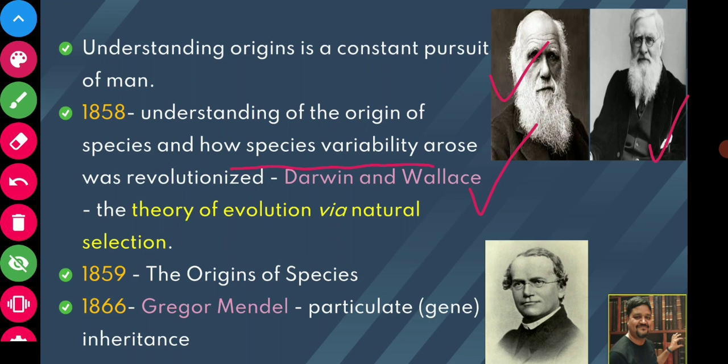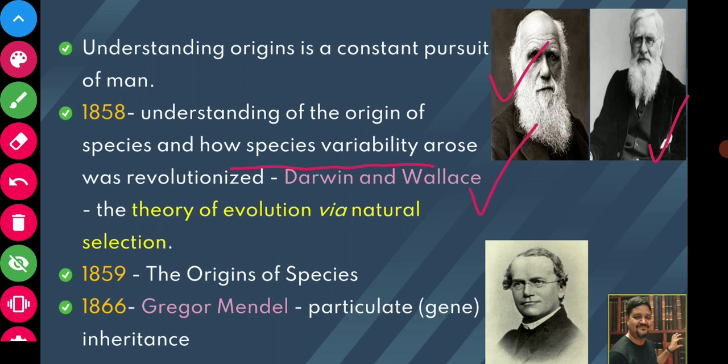Then coming to 1866. 1866 was the breakthrough year when Gregor John Mendel gave the concept of heredity and how characters are transmitted from one generation to another. He conceptualized the idea and came to the conclusion that inheritance is particulate in nature. That means there are certain particles.